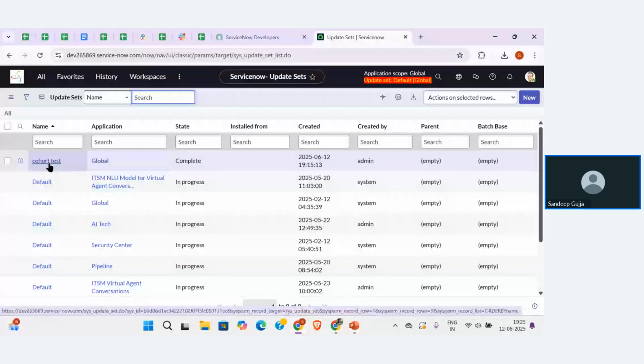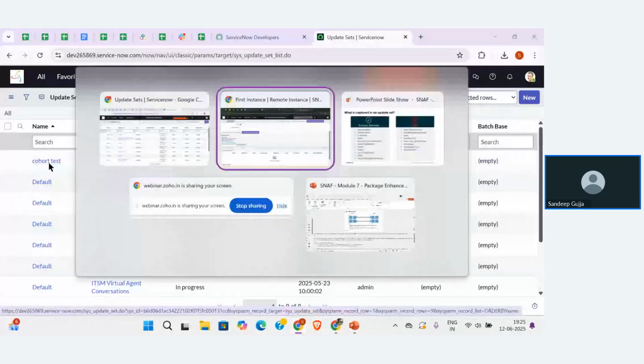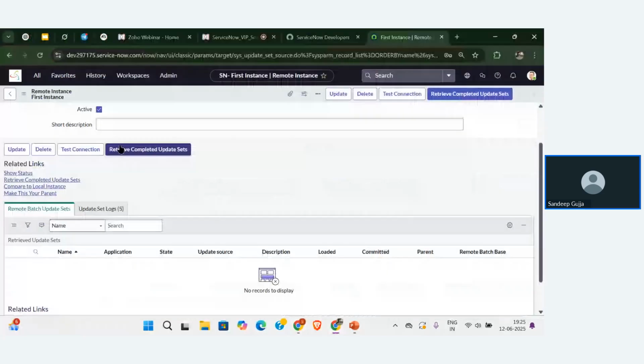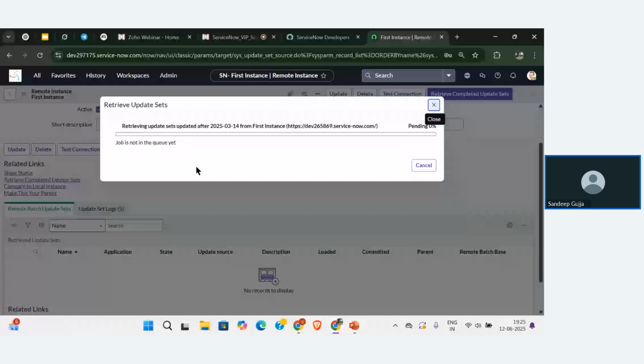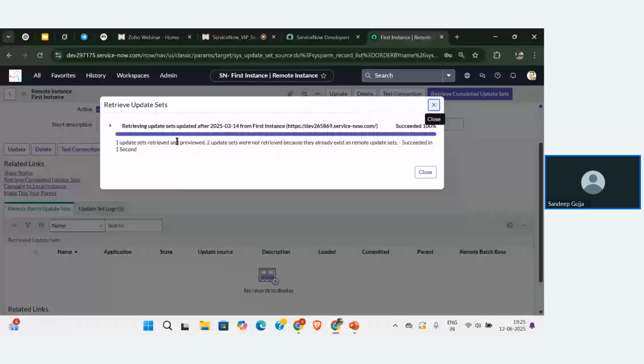Now I'm going to the second instance. I'm again clicking on the button retrieve completed update sets. Let me click on that button. Now it will fetch the records from the first instance, that is, the completed update sets. Let me close this.